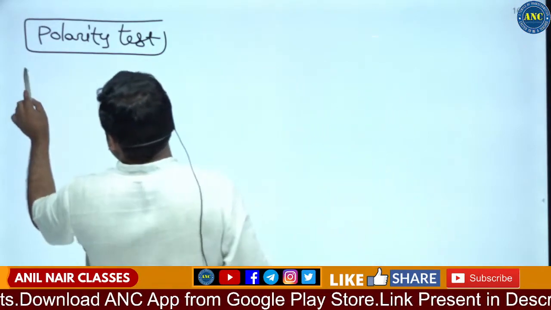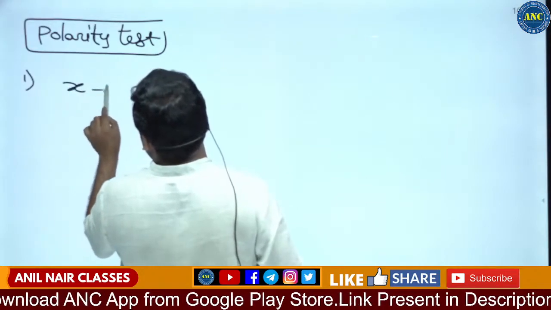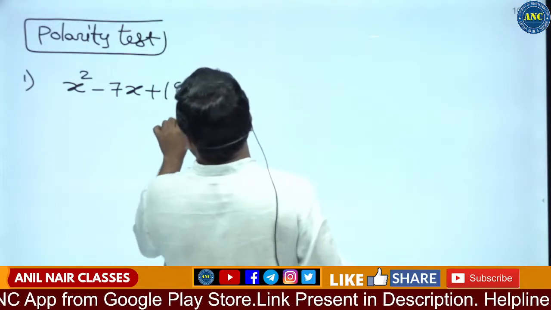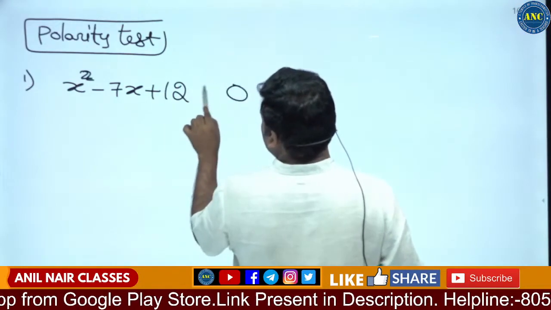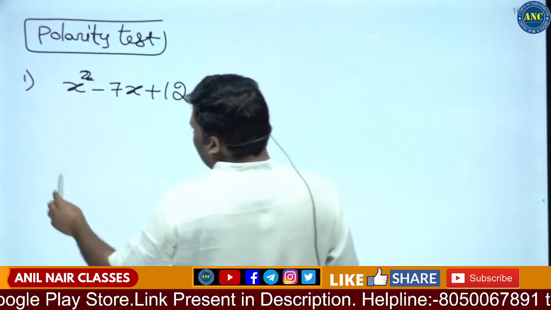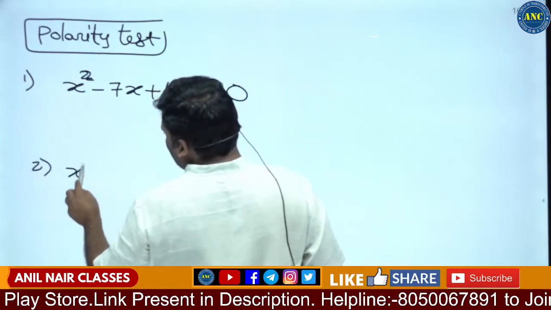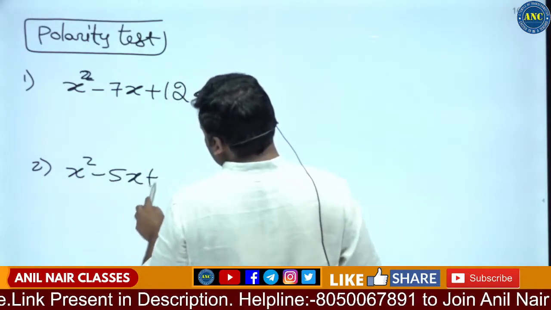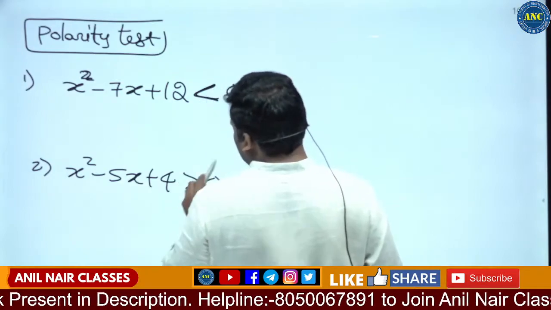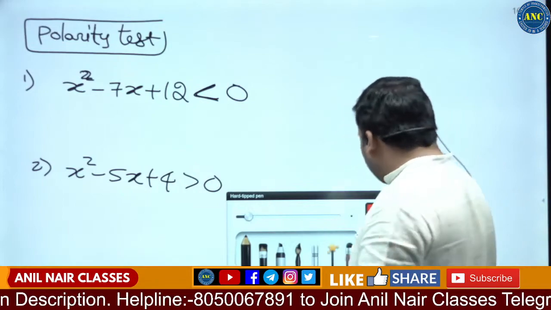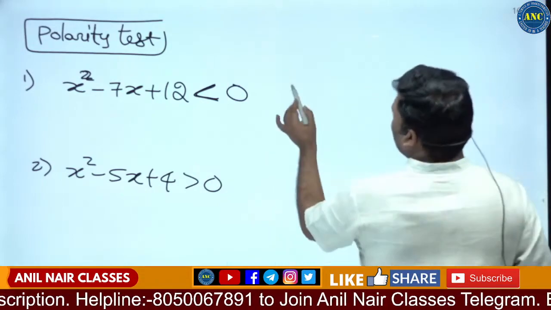First one, same example we will do: x square minus 7x plus 12 less than 0. Second question: x square minus 5x plus 4 is greater than 0.